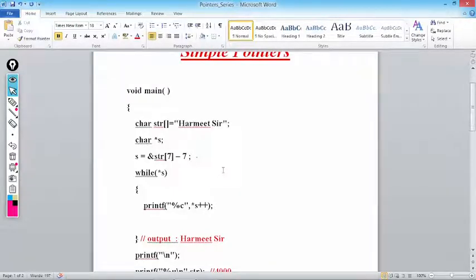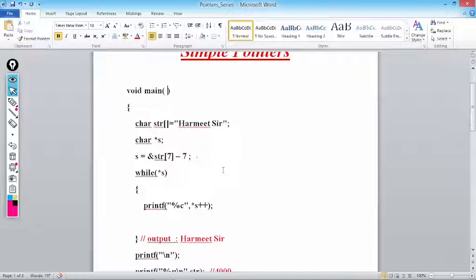Then we are defining one pointer, char *s. So what is s here? s is a pointer to a character. That means s will hold an address at which there will be a variable of character type. Then we are writing s = &str[7-7].